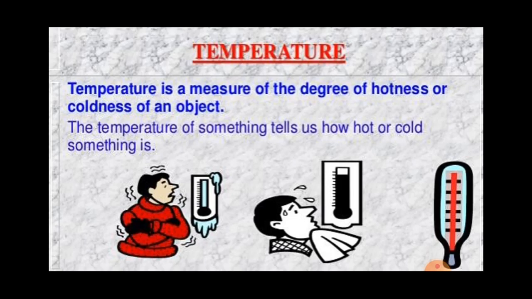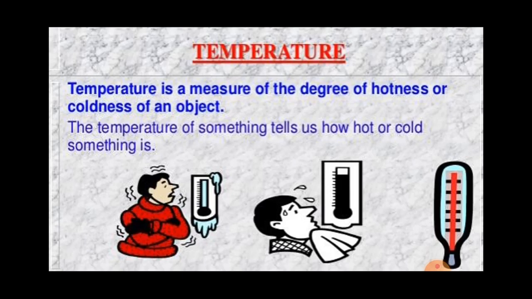If we touch a utensil kept on a burning gas stove, it feels to be very hot. We say that the temperature of the utensil is very high. And if we touch a utensil placed in a refrigerator, it feels to be very cold. And we say that the temperature of this is very low.